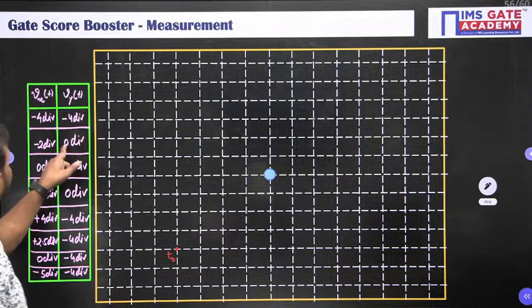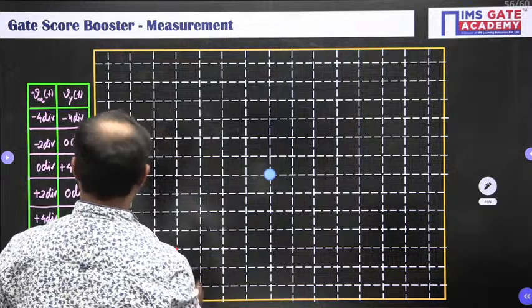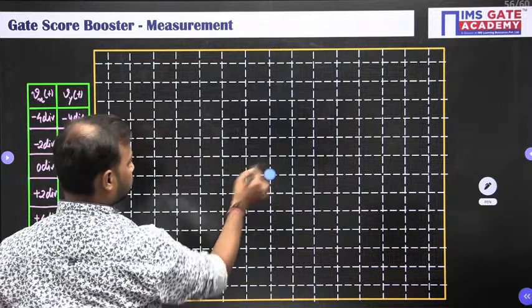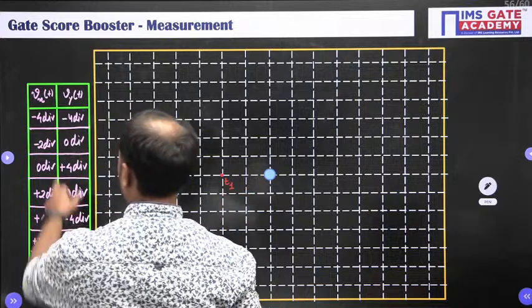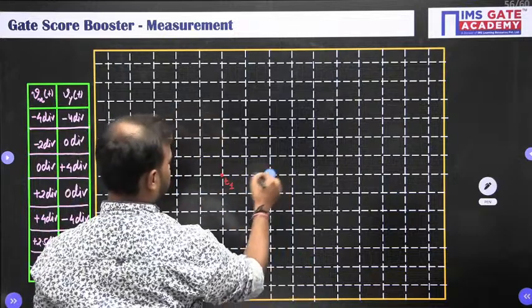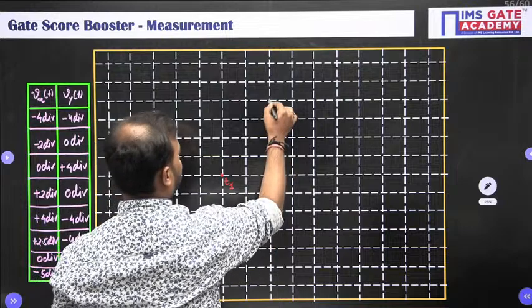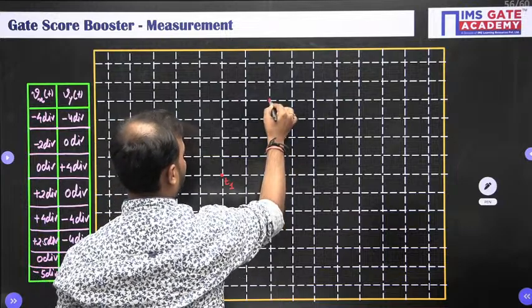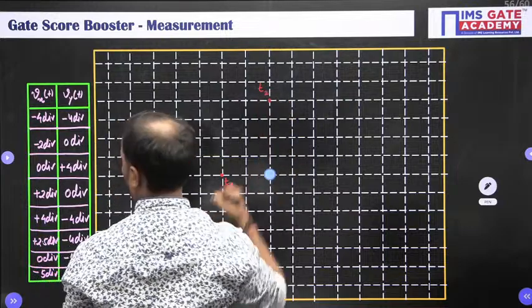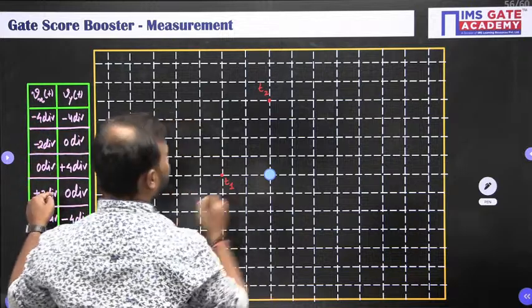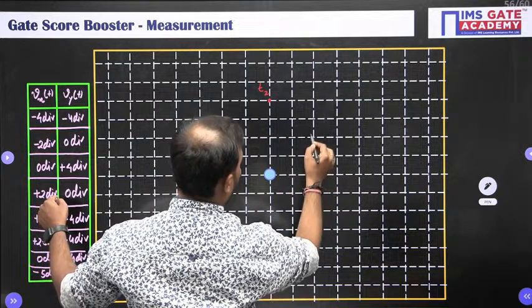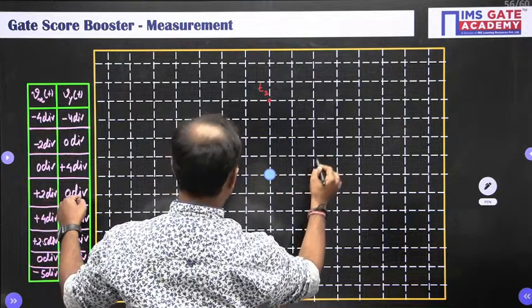Next, minus 2 division and 0 division, so where will it be? Vy is 0 division, meaning it will be here, it is the T1 point. Next, 0 division and plus 4 division, so 0 division for x, and 1, 2, 3, 4, so it will be T2. T naught, T1, T2, then T3. Vx is plus 2 division, 1, 2, and it is 0 division over here.